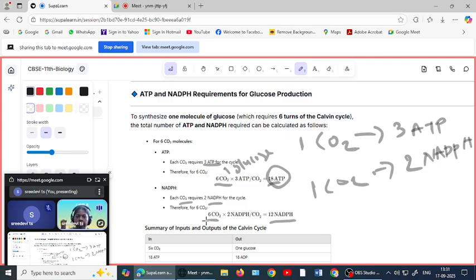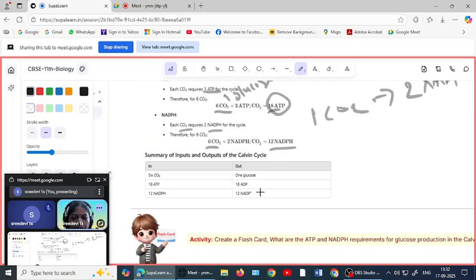You can get an idea of how many ATPs and how much NADPH are required to get 1 glucose molecule, so how much energy a cell needs to produce glucose molecules. That's why these ATPs and NADPH are stored inside the cell. That's why we call them the energy currency of the cell. You got it?